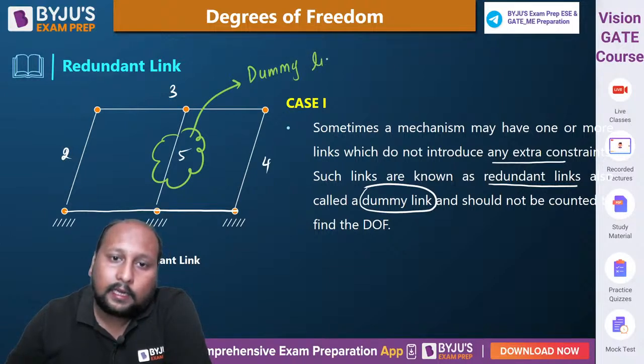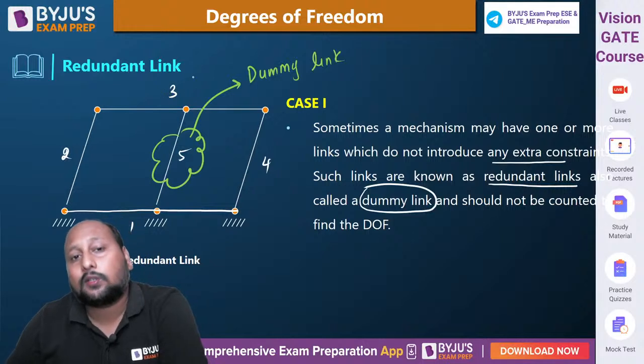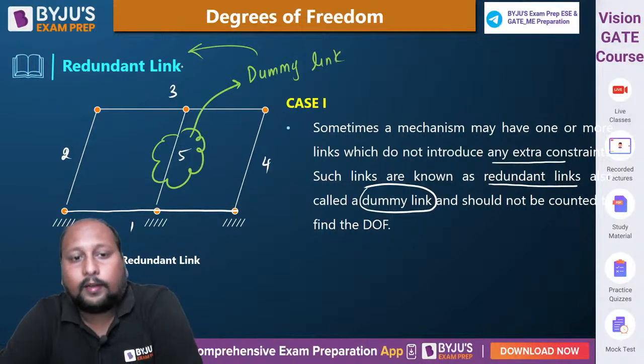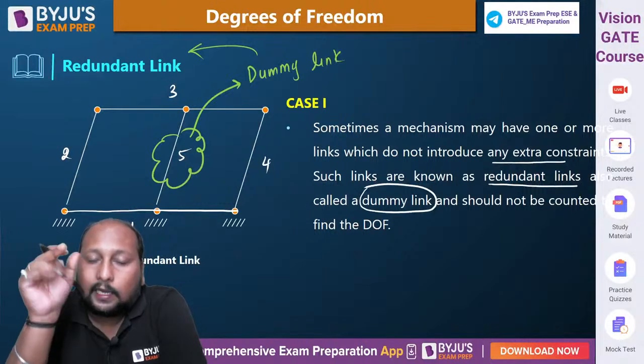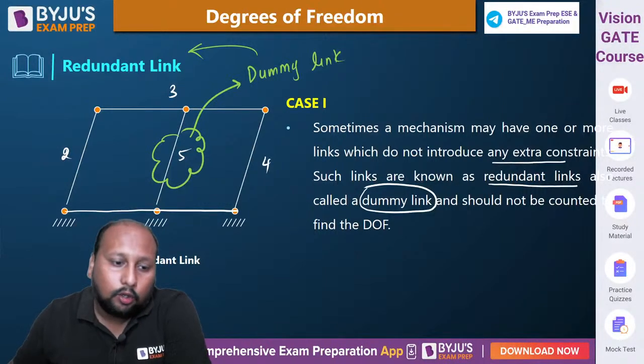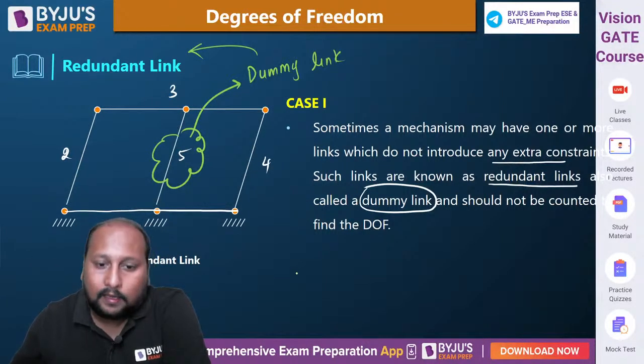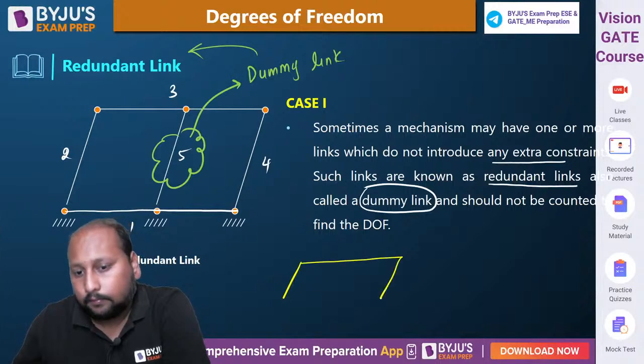A dummy link is not able to provide any constraint; it is a redundant link. So while calculating the degree of freedom, we won't be taking this link into consideration. Your updated diagram will be something like this.